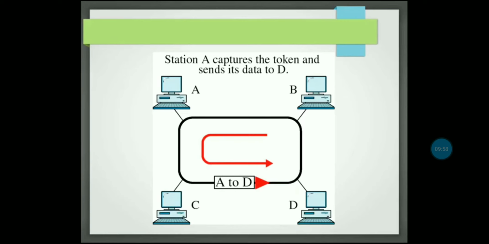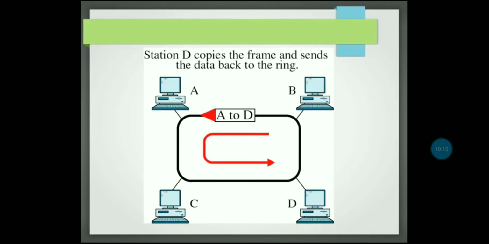Here A wants to transmit data to D. So A captures the token, and now the information is put in.